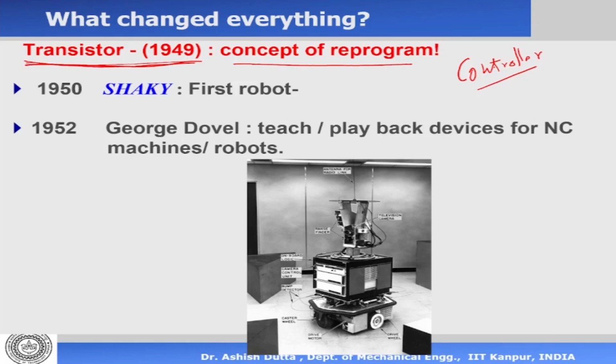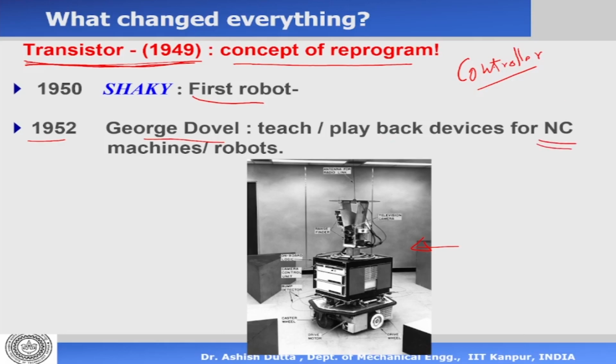In the 1950s, we had the first robot, shown here, called Shaky. It is called the first mobile robot. It's a very simple robot which could move around and avoid obstacles. It was developed at Stanford University. And in 1952, we have George Devol, who made the teach and playback devices for NC machines.